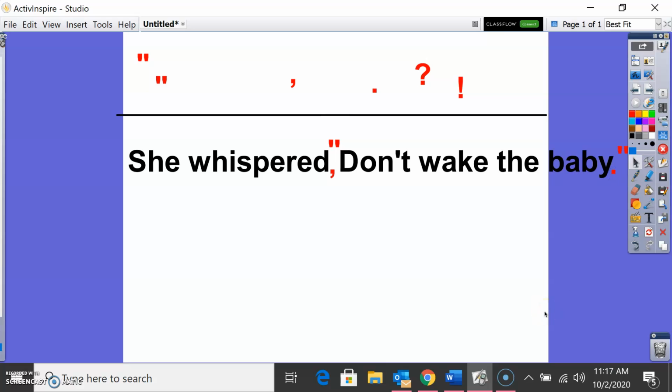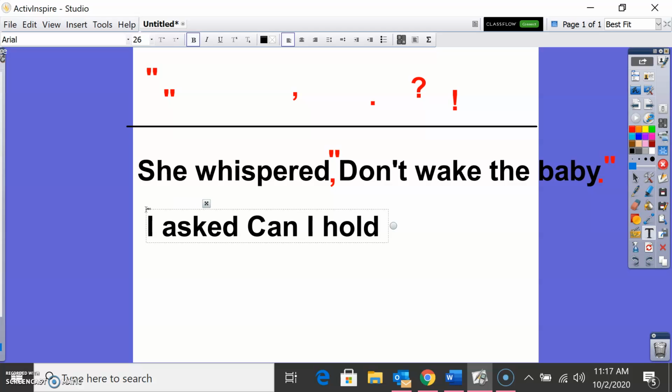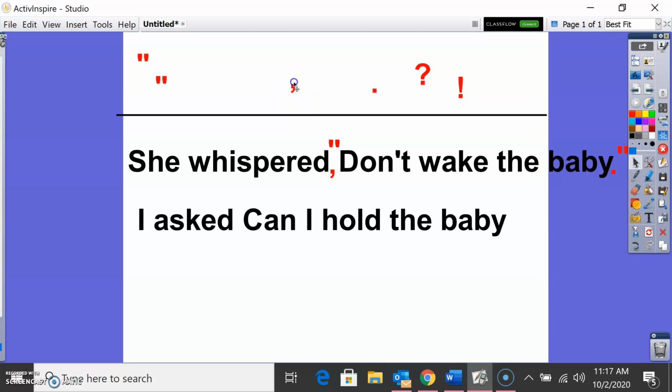Okay, let's do another one. If I said, I asked, "Can I hold the baby?" Okay, so I asked, comma, and then I actually said, "Can I hold the baby?" So I'm going to put a quotation mark here at the very end, and then I'm asking a question. So I need to put a question mark right before the quotation marks after baby.